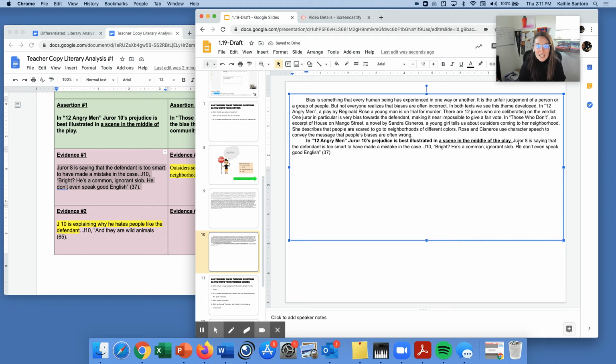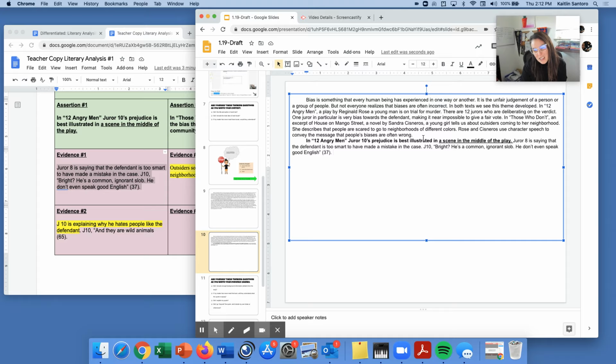Great, so now I'm going to reread it and I'm going to ask myself, is there enough information that my reader would understand what I'm trying to prove? So remember, your reader probably hasn't read these texts. So you're going to have to include a lot of details about the text to help them understand. Juror 8 is saying that the defendant is too smart to have made a mistake in the case. Juror 10 says, right? He's a common ignorant Slav. He don't even speak good English. So I'm going to ask myself, is that enough information for my reader?